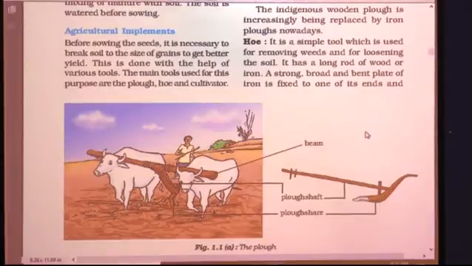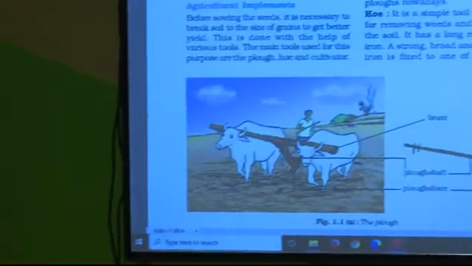So students, today we have seen the plough. Before that we discussed that there are different agricultural practices which are actually familiar to you. You may not know that these practices are named in that way, but when you grow an ornamental plant, you also follow all these steps. When you plant, first you loosen the soil, you make it aerated, then you plant it, then you water it, you add manure or fertilizer, you take proper care. You do all these activities in your garden, but these are done on a very large scale in the field by the farmer.